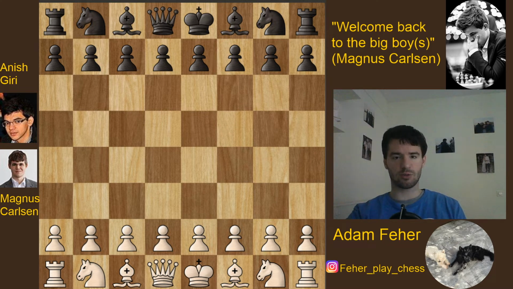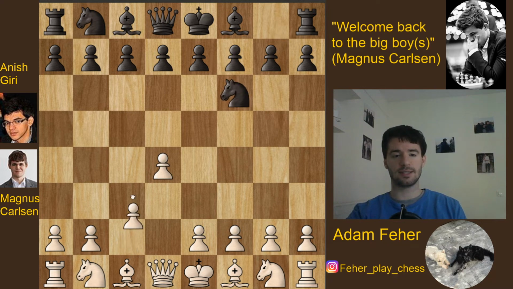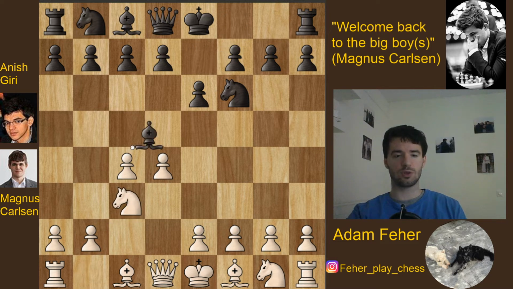So game 6, another blitz game. The time control is 5 minutes plus 2 seconds increment. So let's start. Carlsen is with the white pieces and opens with d4, knight f6, c4, e6, knight c3, bishop b4, so we are going to the Nimzo-Indian defense, a3, bishop takes c3.